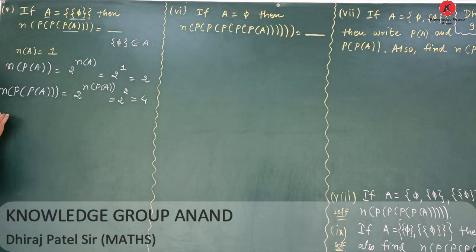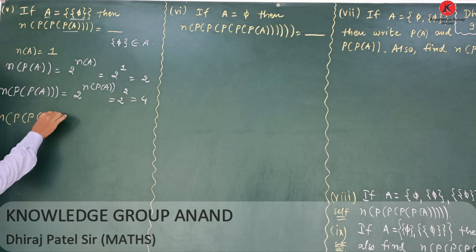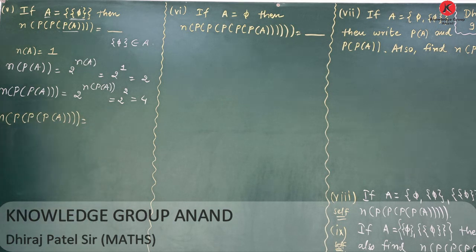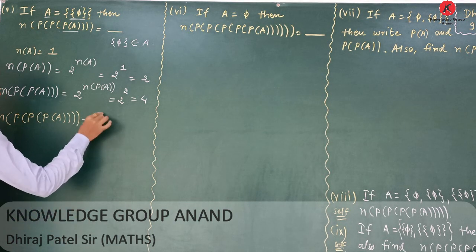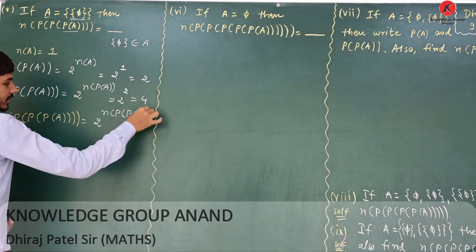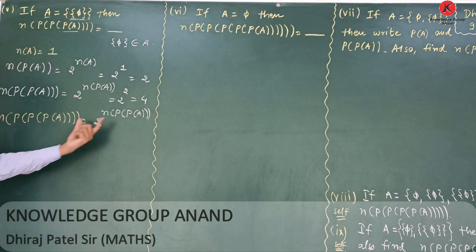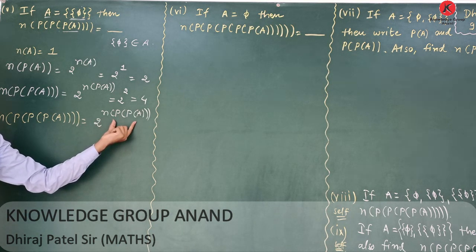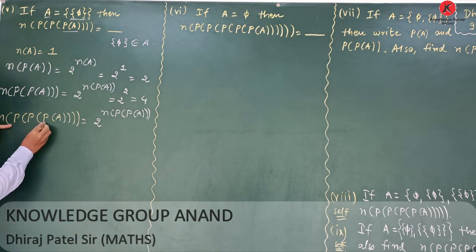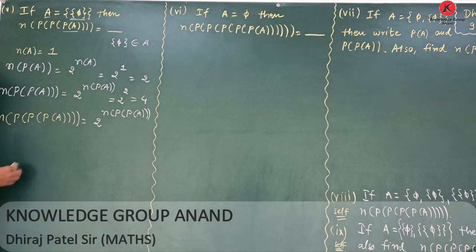Now, we want the number of elements in the power set of the power set of the power set of A, which equals 2 raised to the number of elements in the power set of the power set of A. We know that the power set means the collection of all the subsets.